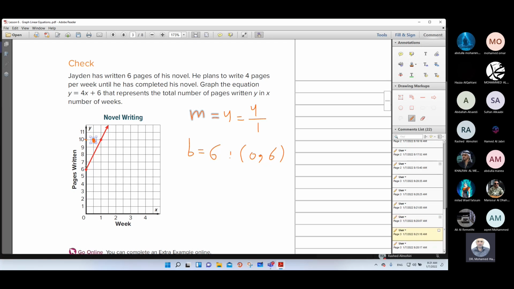Then match between the two points here. You will get the linear. So the first linear here is not correct, because the run here is just 1, so we must go to the right just 1 unit, to this point.